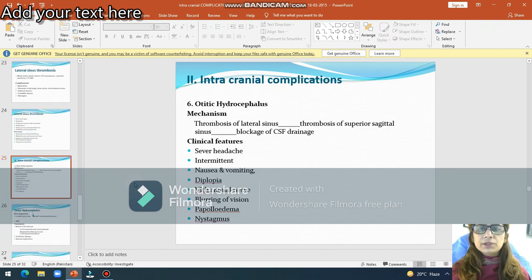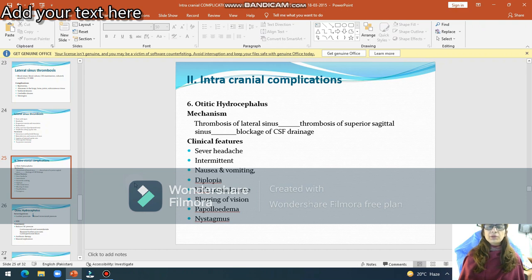and analgesics. Otitic hydrocephalus, usually the mechanism is not known, but theoretically, if there is thrombosis of the lateral sinus, leading to thrombosis of superior petrosal and superior sagittal sinus and blockage of the CSF drainage. So there will be dilatation of ventricular system. Ventricles will be dilated, leading to formation of otitic hydrocephalus.